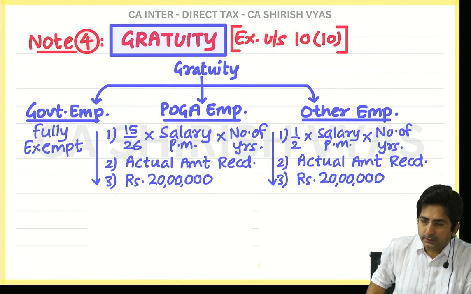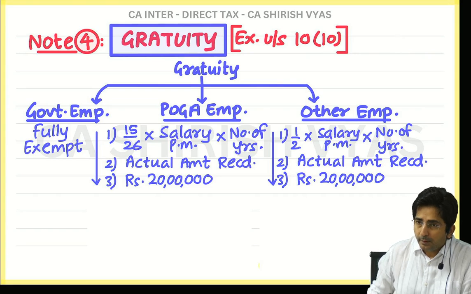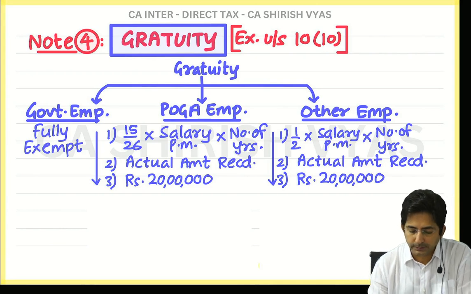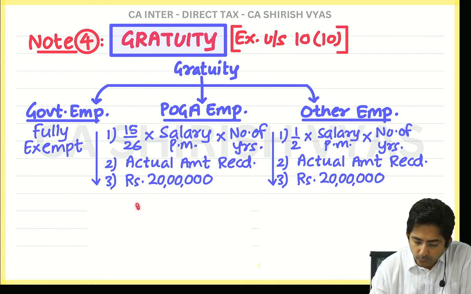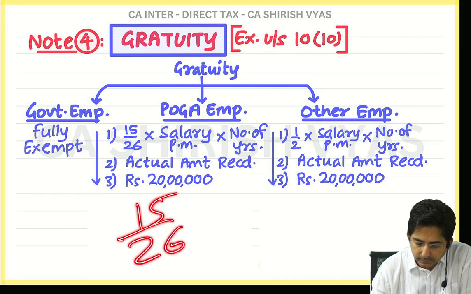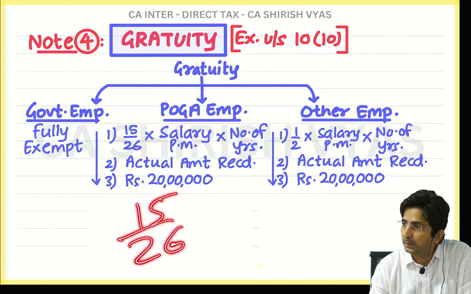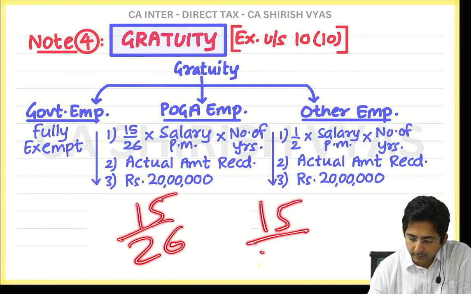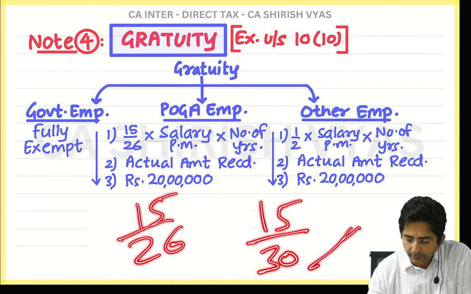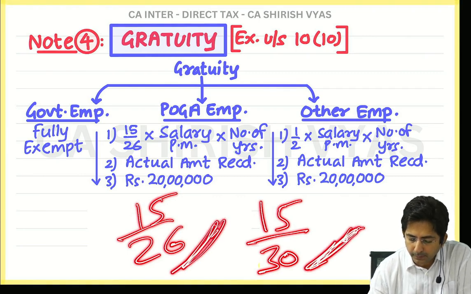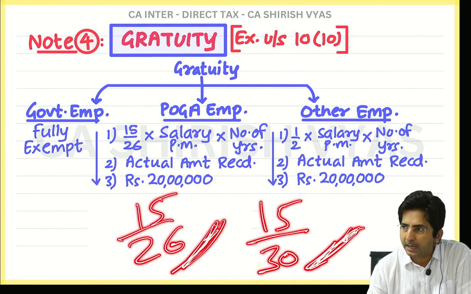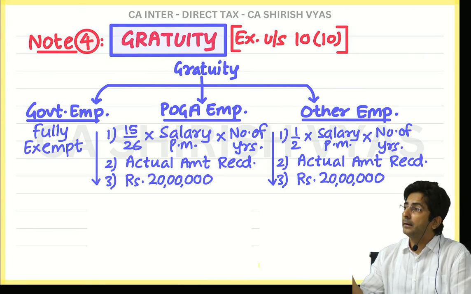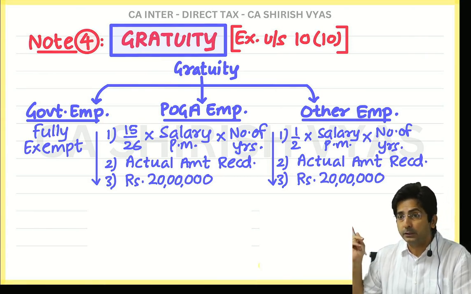What change did you notice? Instead of 15 by 26, it is 1 upon 2. You know why? Because see, it is POGA that treats 1 month as 26 days. But generally the public treats 1 month as 30 days. So tell me, if you treat 1 month as 30 days, 15 by 30 instead of 15 by 26 will make it half only. See, it is the thinking of the Payment of Gratuity Act that 1 month should be treated as 26 days.